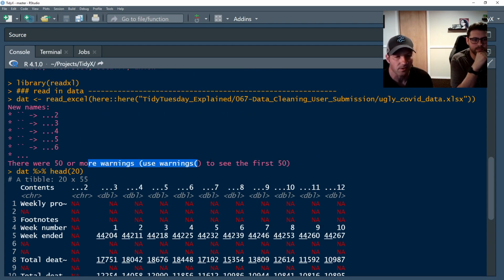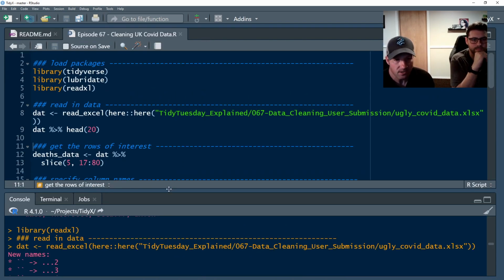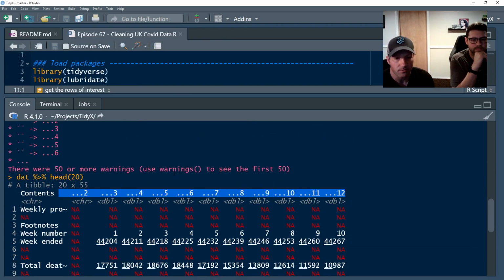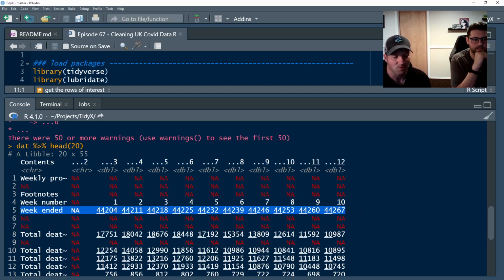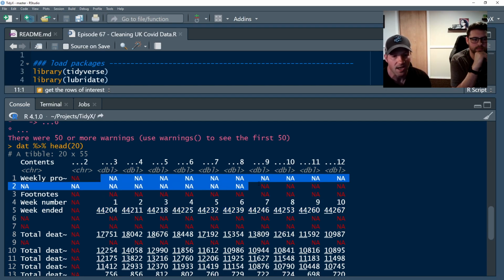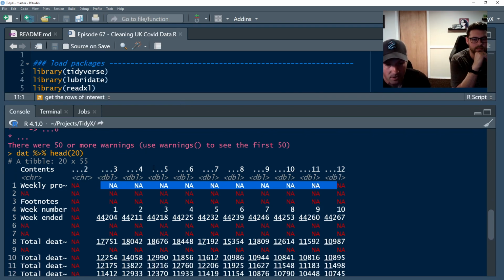So it basically populated this kind of 3 dots and then a number to represent the columns because it didn't know what to do. We can see that the table that we just pulled in has been read in exactly like it looked on that Excel sheet, with the exception that everything that was an empty cell has been populated with an NA. So if we look at that there, we can scroll down.